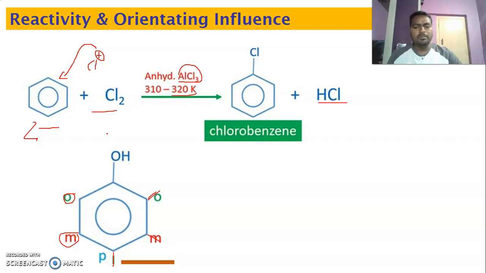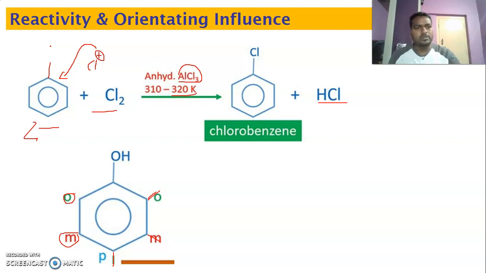You know ortho, meta, para positions. So here this benzene doesn't have any groups, it is only hydrogen. At this time the chlorine has the freedom to go to any place. But my question is, if any other group like OH, CH3, NO2 already exists in the benzene ring before it undergoes electrophilic substitution reaction, what is the position the electrophile is going to occupy?